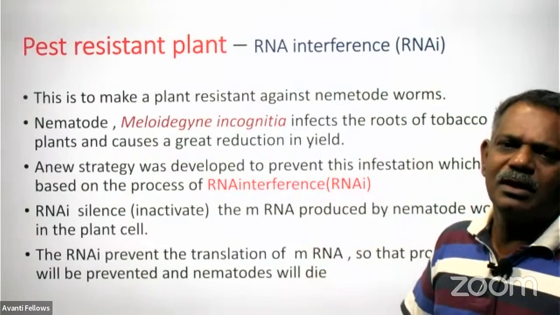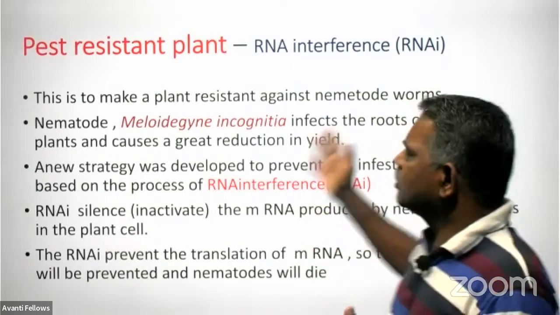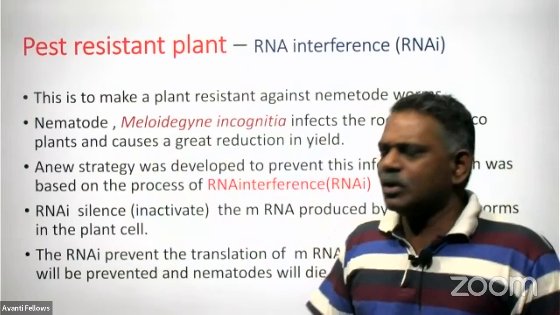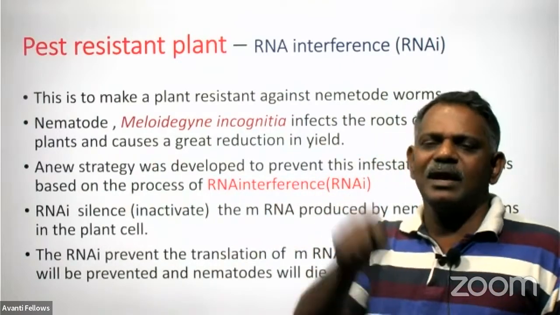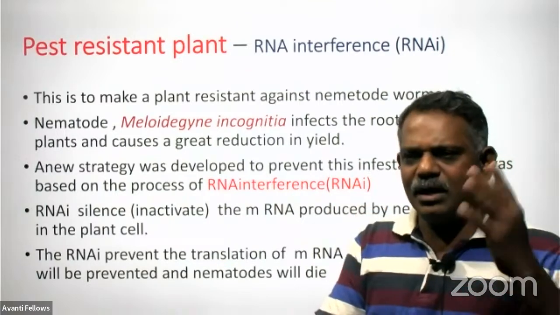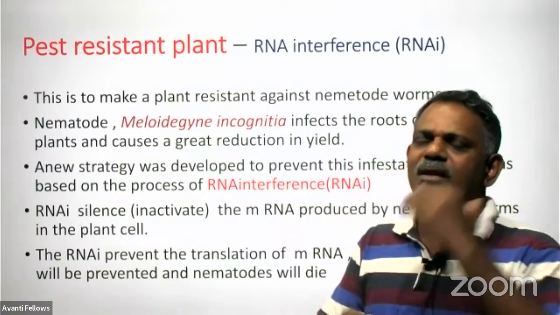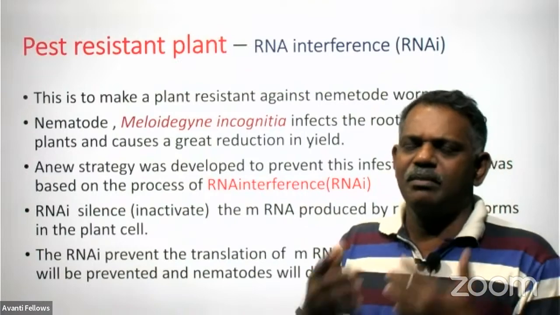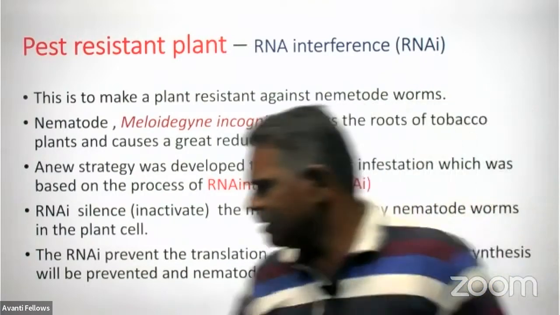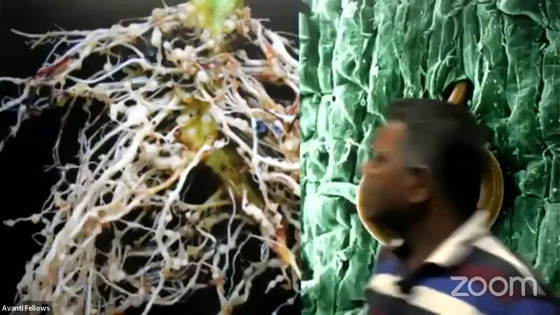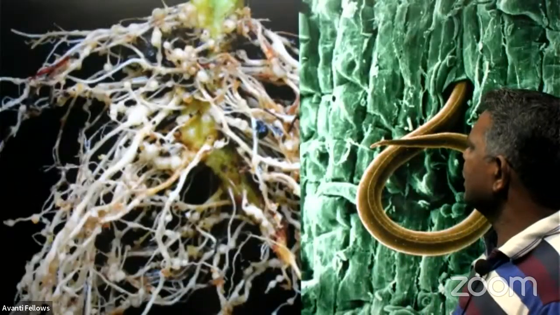already resistant. It never permits the nematode to multiply its number, because every cell of the plant has the RNAi that will silence the mRNA produced by the nematode. And the plant is getting the resistance. So let us see the mechanism through which it is getting resistance against the nematode.